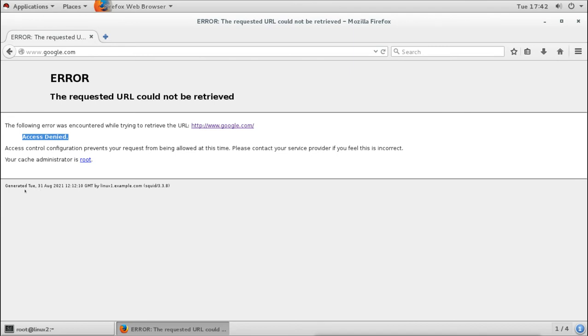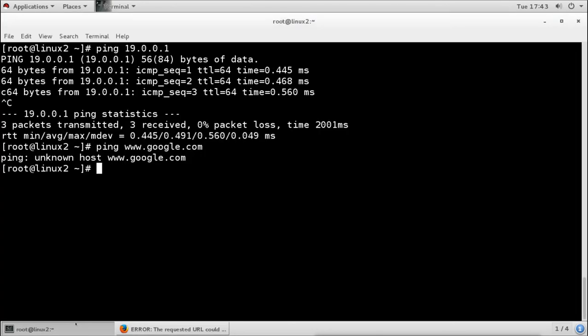Here it shows the date and time generated, and the server name, linux1.example.com, and it is a Squid server version 3.3.8. So we are getting this error from the Squid server. That means our Squid server is running, but it is not allowing this client to access the website, the internet. Why is it not allowing this client to access the internet? This is the default behavior of the Squid proxy server in our Linux.